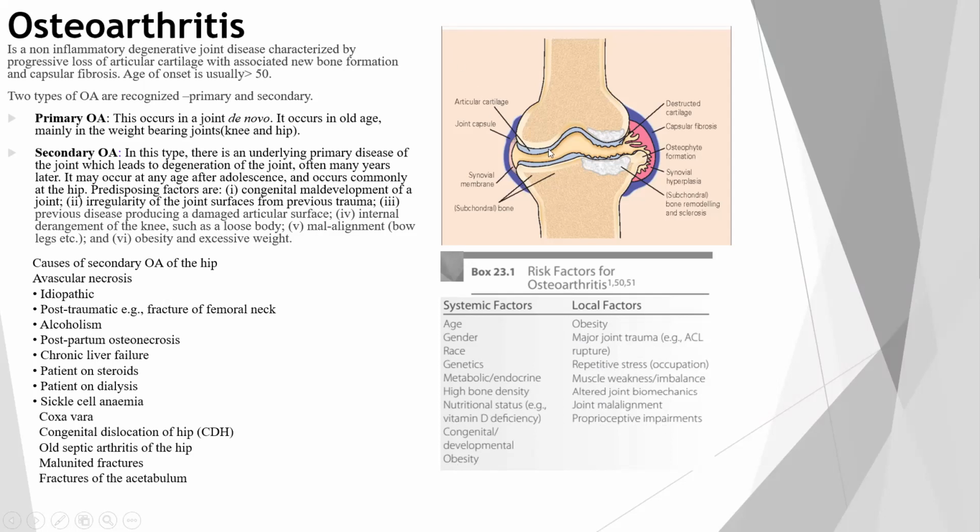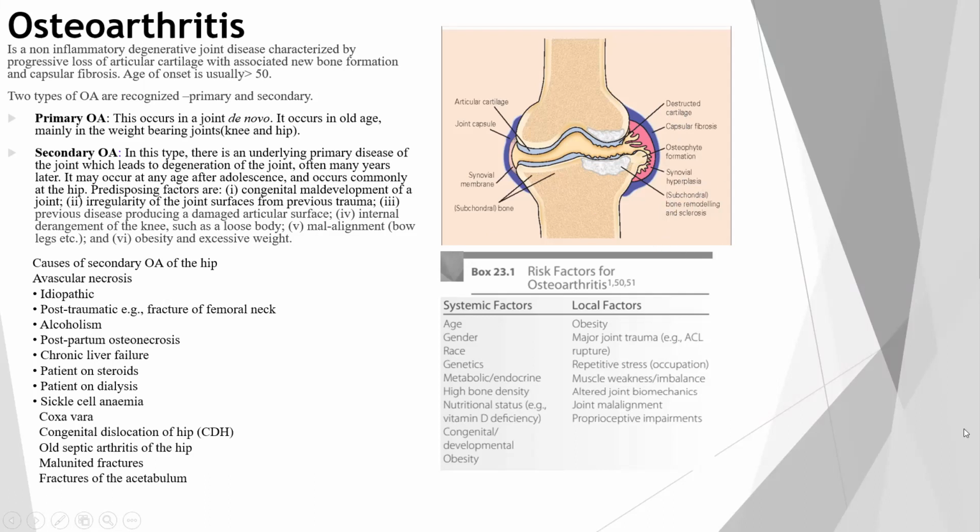With this diagram, we can clearly see how a normal joint looks and what an osteoarthritic joint looks like. There will be a destructed cartilage, capsular fibrosis will be there, osteophyte formation, that is the formation of new bone, synovial hyperplasia, and subchondral bone remodeling and sclerosis are present.